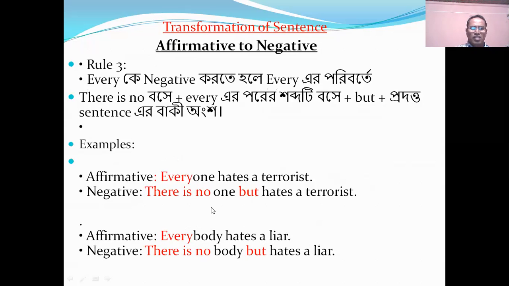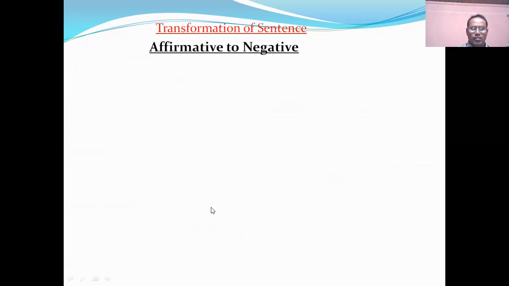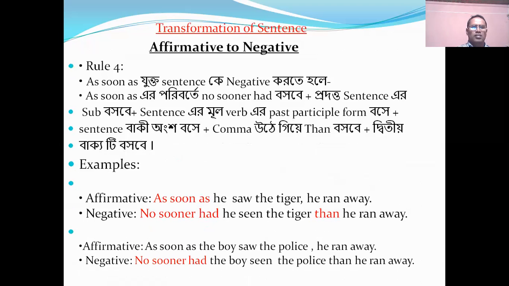Dear learner, let's see another rule of affirmative to negative. If we get as soon as in an affirmative sentence, we can use no sooner had dash then. Let's see an example. As soon as he saw the tiger, he ran away. No sooner had he seen the tiger than he ran away.